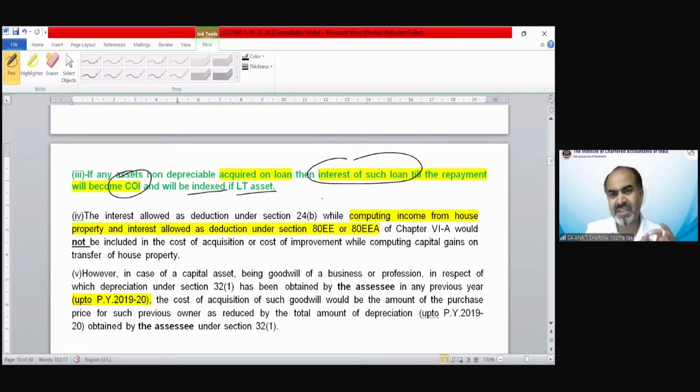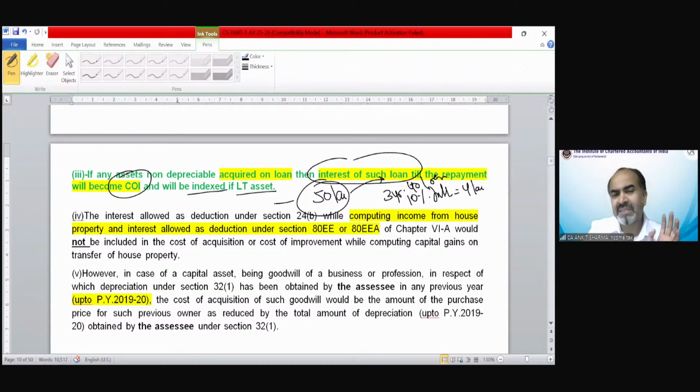Suppose you have purchased a building by taking a loan. The loan has been taken for 50 lakh rupees, and this building has been completed within 3 years. Till then, you have paid 10% interest on the loan of 40 lakh rupees. So the building value was 50 lakh, 40 lakh loan you have taken, and 10 lakh rupees your down payment. On this 40 lakh, you have paid 10% interest every year for the next 3 years. So that means interest would be 4 lakh rupees every year.